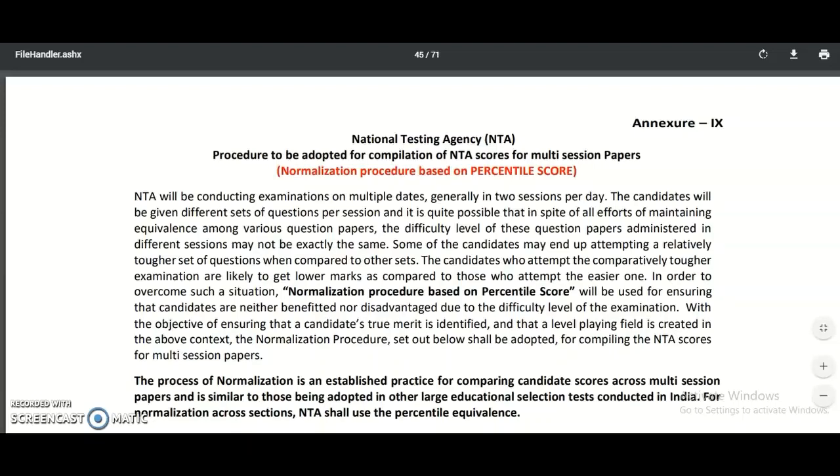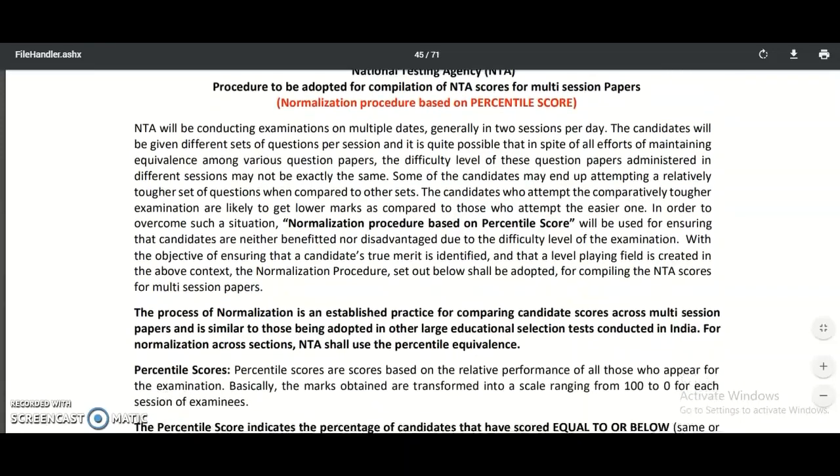Why? Because candidates in one session may face a difficult paper and candidates in another session may face an easier paper. So the difficult paper candidates may get lower scores compared with the candidates who face the easier paper. In order to be fair to both, the toughest paper candidate should not be at a disadvantage, and the easiest paper candidate should not have an advantage in gaining marks. To balance them, this normalization procedure was introduced.